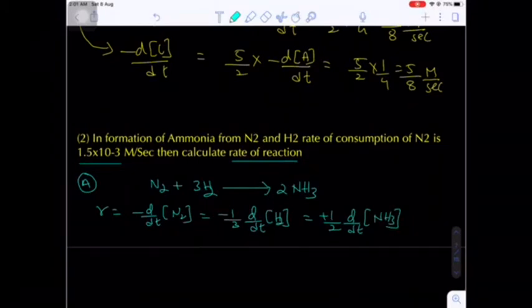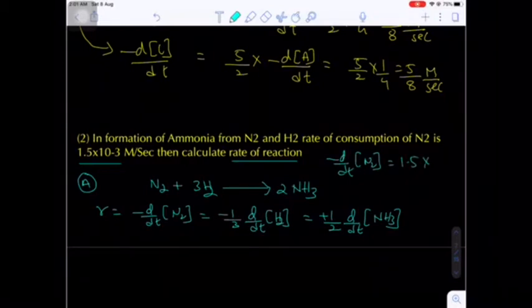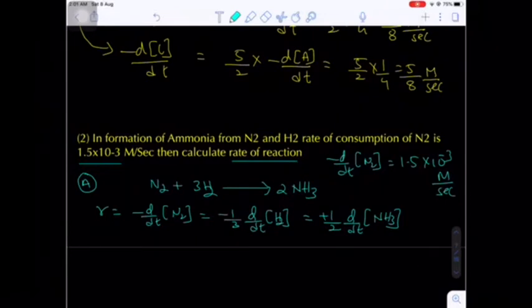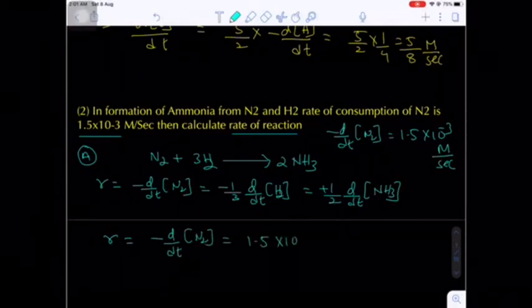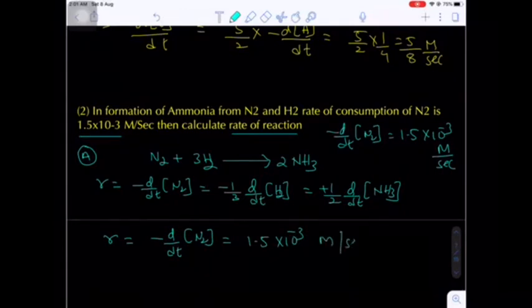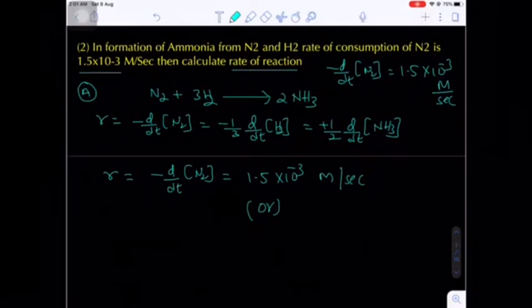Now what information is given in the question? The consumption of nitrogen, that means consumption means disappearance. So minus d by dt of N2 is given in the question as 1.5 into 10 raised to minus 3 molar per second. Yes or no? Now the question is the rate of reaction. In this case the rate of reaction will be equal to directly minus d by dt of N2. So the answer will be 1.5 into 10 raised to minus 3 molar per second.